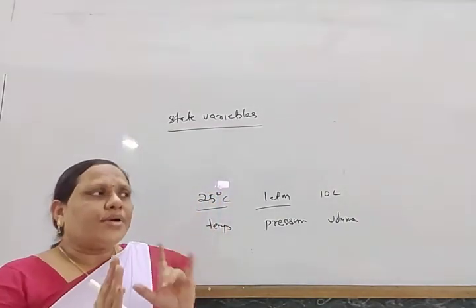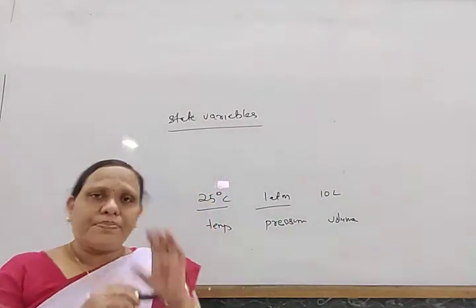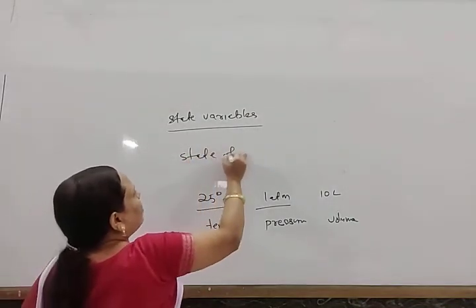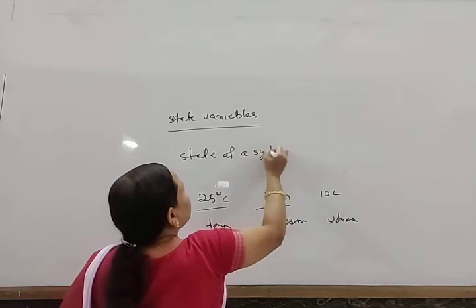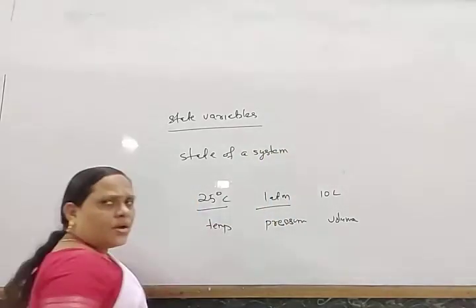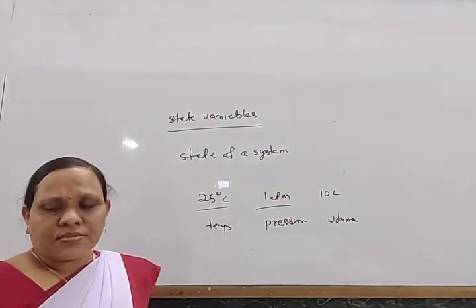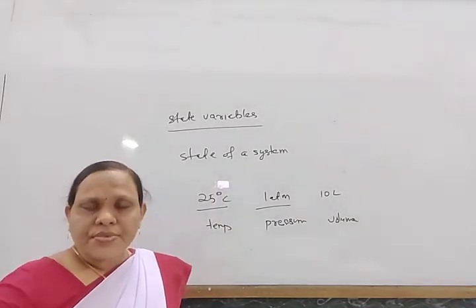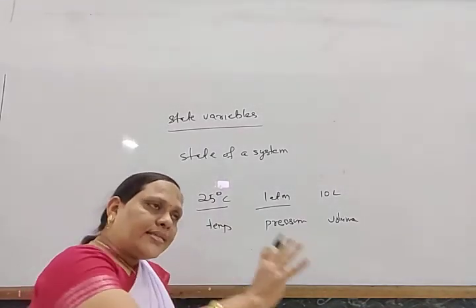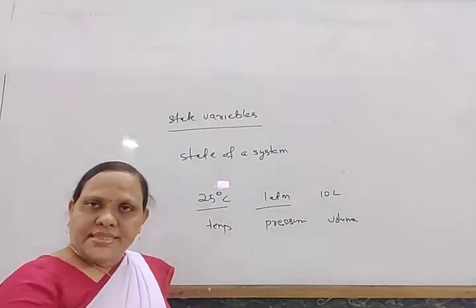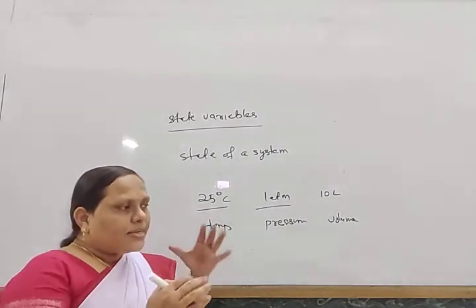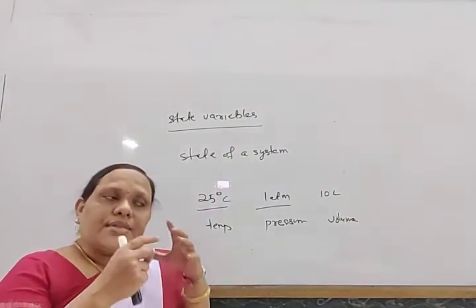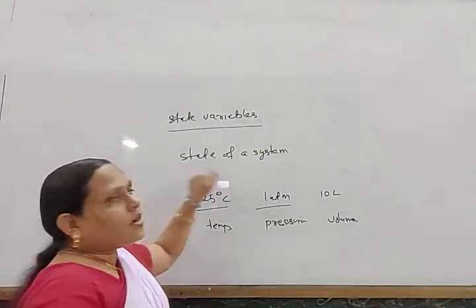Another thing I want to say here: what is the state of a system? What does it mean? The state of a system means the condition of a system. Whenever we study any system, we ask how the system exists, what is its condition. That is known as the state of a system.